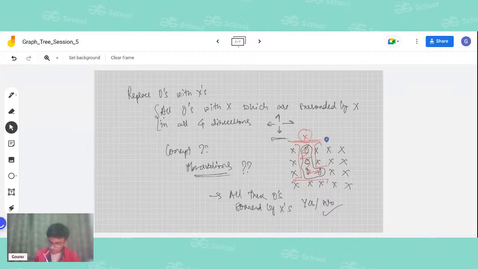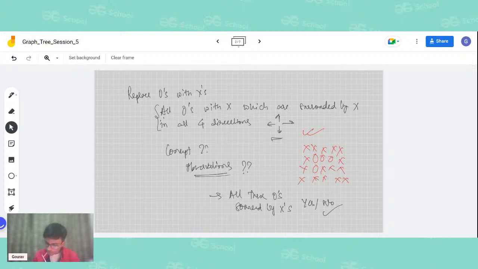So let me just rub this out. Let us say this is a zero, and this is a zero, this is another zero, this is another zero, and it is surrounded by all X's. If I'm giving you this matrix and asking whether all are surrounded by X's or not, then your answer will be yes, because these zeros are surrounded by X's on the top side, X's on the bottom, X's on the left, as well as X's on the right.